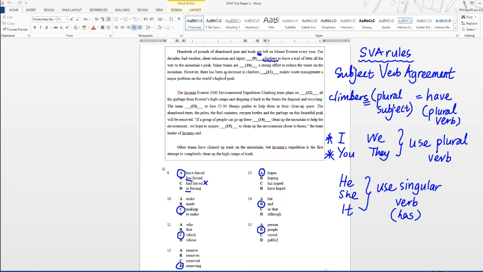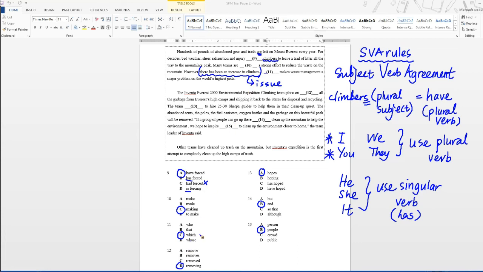Question 11: However, there has been an increase in climbers, which makes waste management a major problem. So why do you use which? You look at the subject of this sentence. There has been an increase in climbers. So the subject here is this whole phrase, and you are talking about this issue, the issue that there are so many people on Mount Everest right now. So there's only one issue.